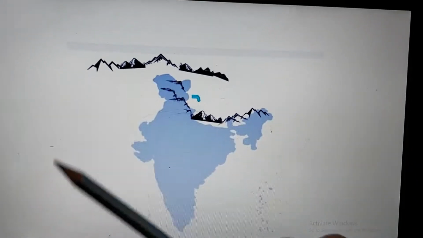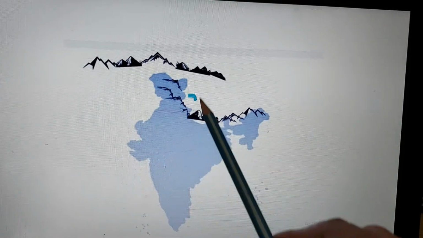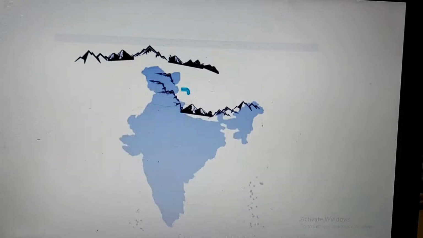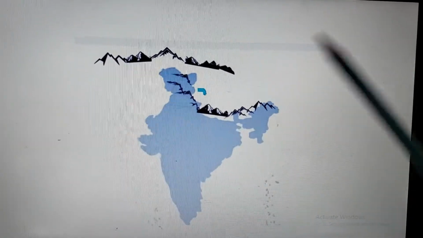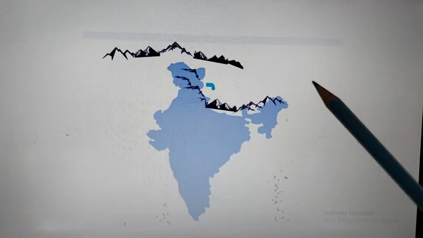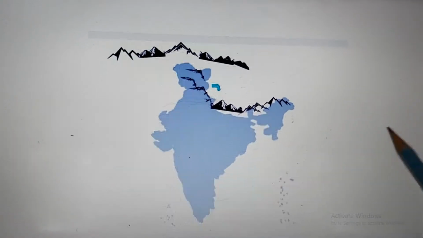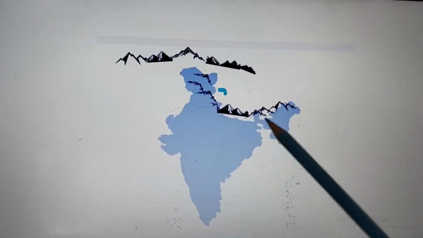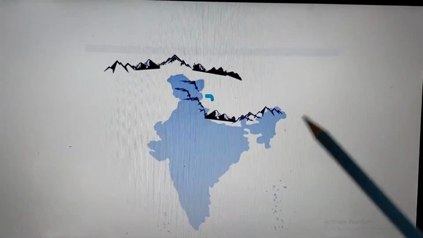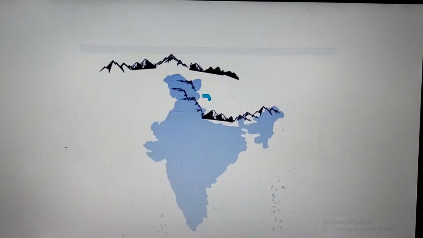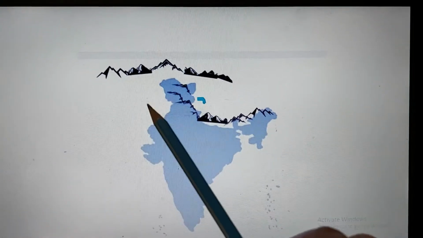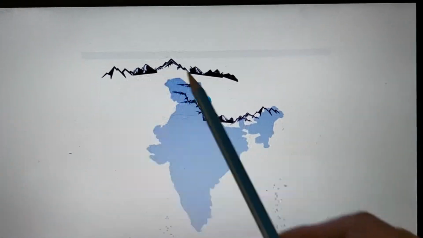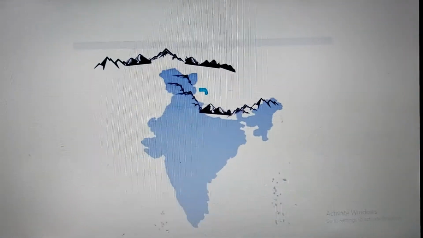Now, where are the Himalayas? The Himalayas are in the northern borders of our country and are among the loftiest, the highest and most rugged mountains of the world. What is the meaning of rugged? It's broken, rough, uneven, because there is less vegetation on the top and they are mostly covered with snow most of the time. The Himalayas run from west towards the east.